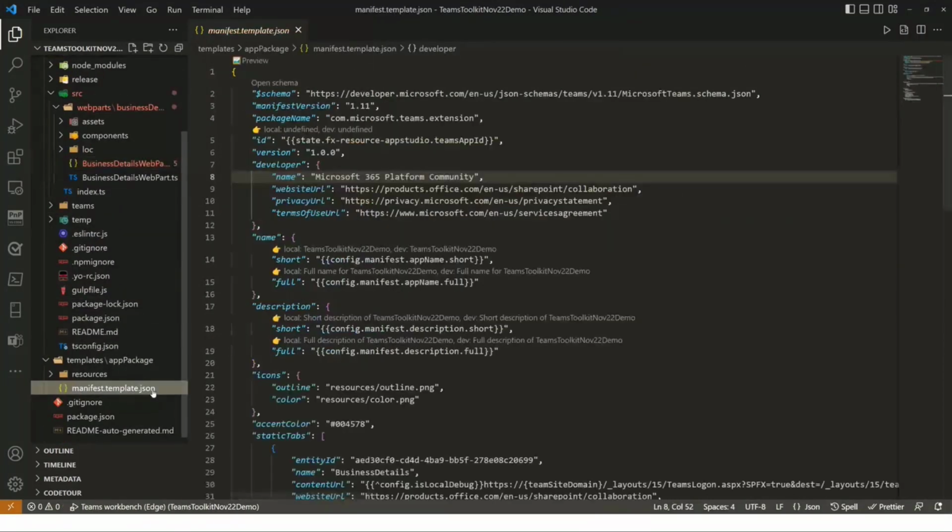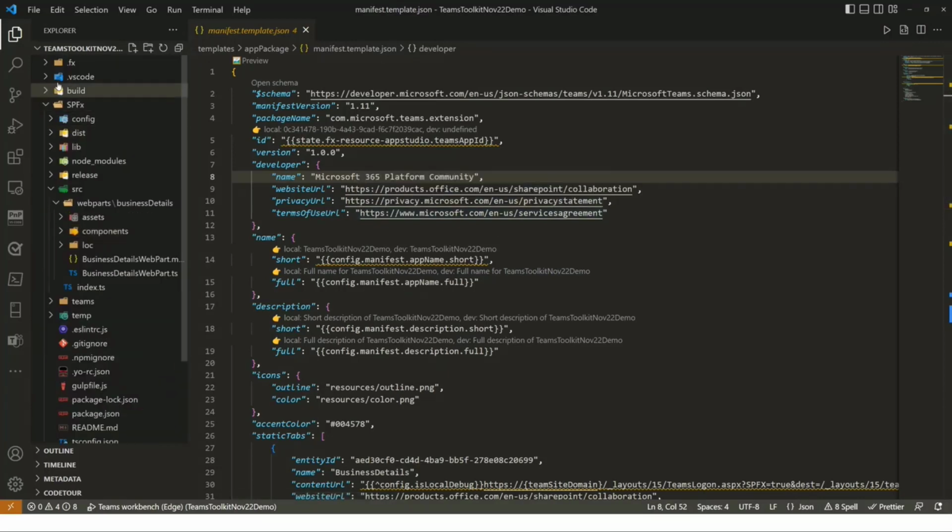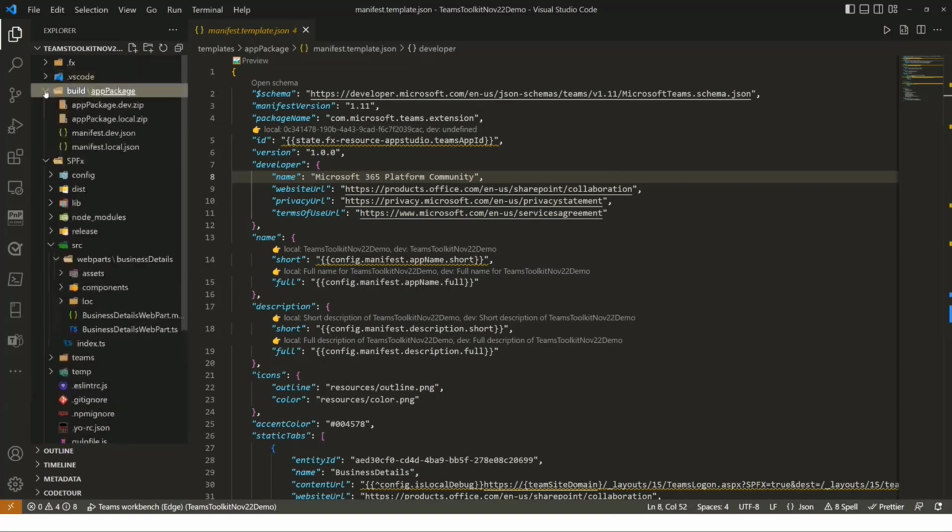We can also see a few other settings here, which are really cool, making it super easy to configure. We can easily see the different options, configurations and the metadata settings for the package, which is getting deployed to my tenant. One of the really cool things here is that Teams Toolkit is supporting two different options, a dev and a local option. So you can differentiate whether you are deploying a developer side or a local option or other options. You can differentiate in the settings of the manifest already, in the text. So you clearly know that, okay, this is the debugging version, this is the developer version, this is the production version, which is really, really cool.